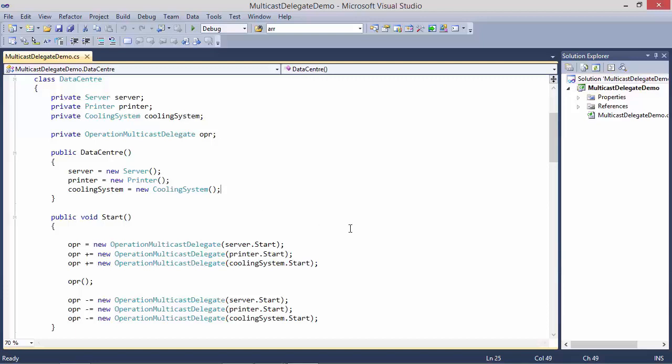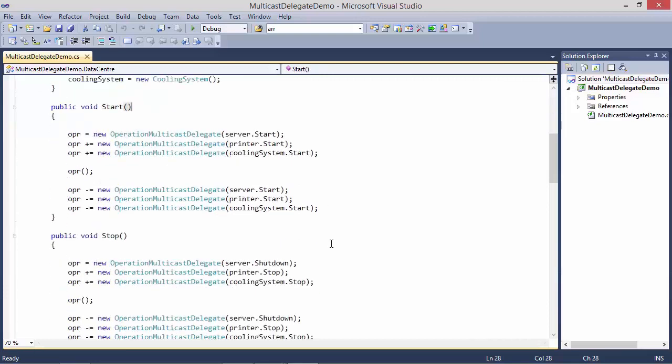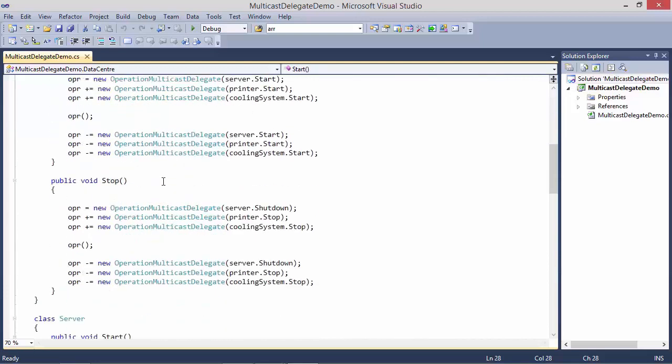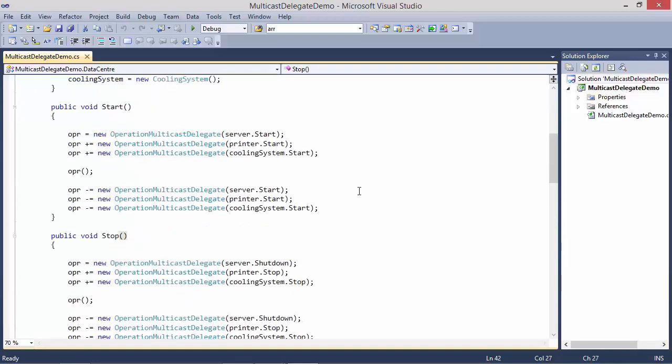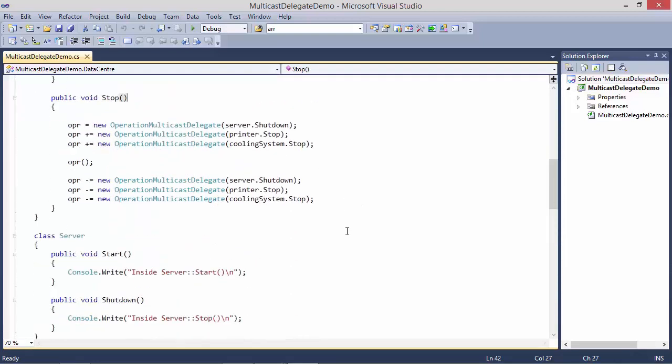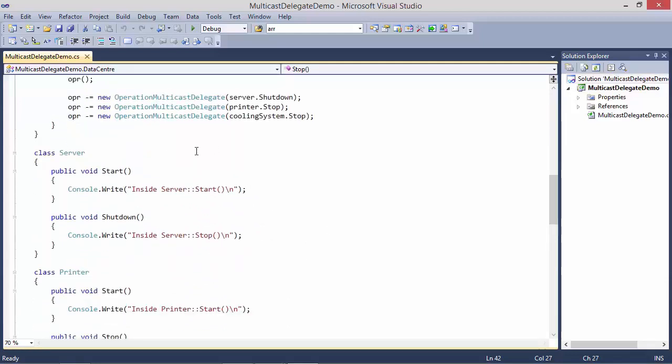And here we have method start for starting the data center, and we have method stop for stopping the data center. We will come to these methods later. And here we have class server. It has methods start and shutdown. So inside this, it is just displaying this statement.